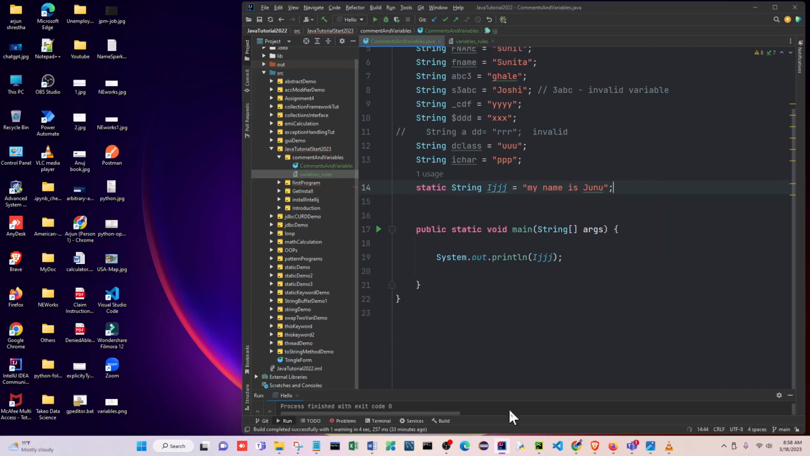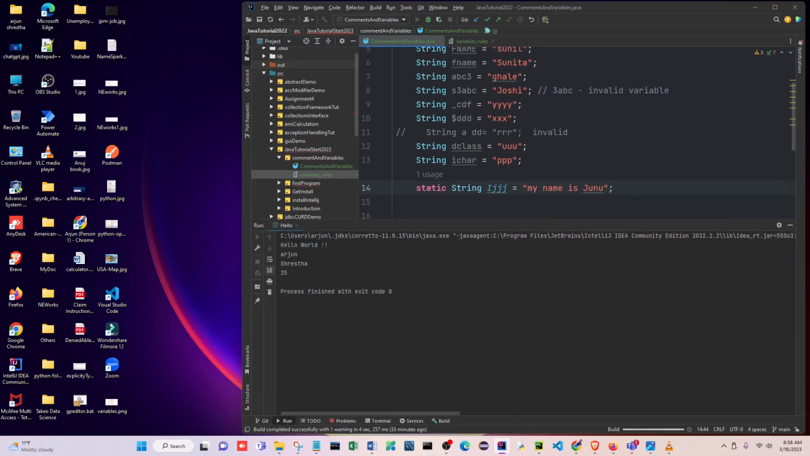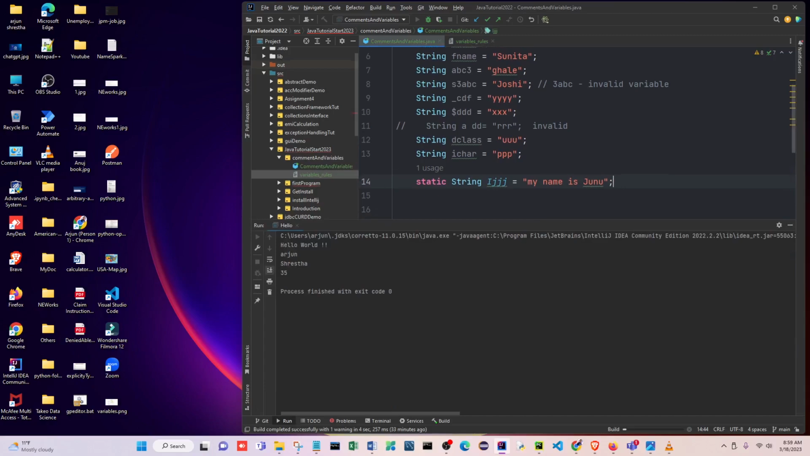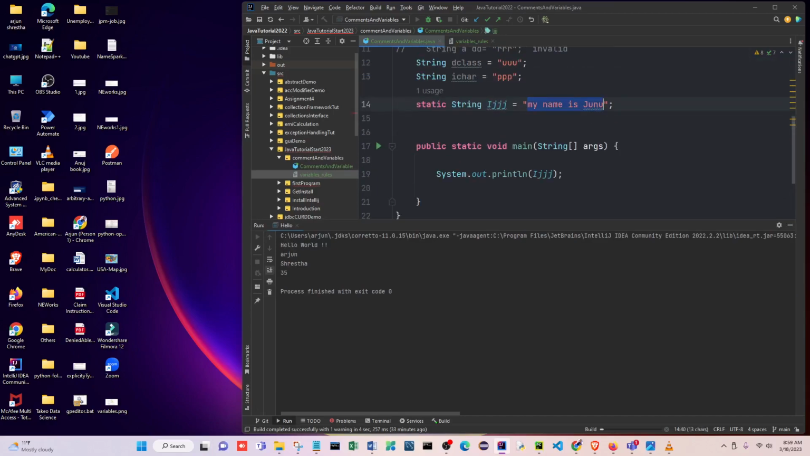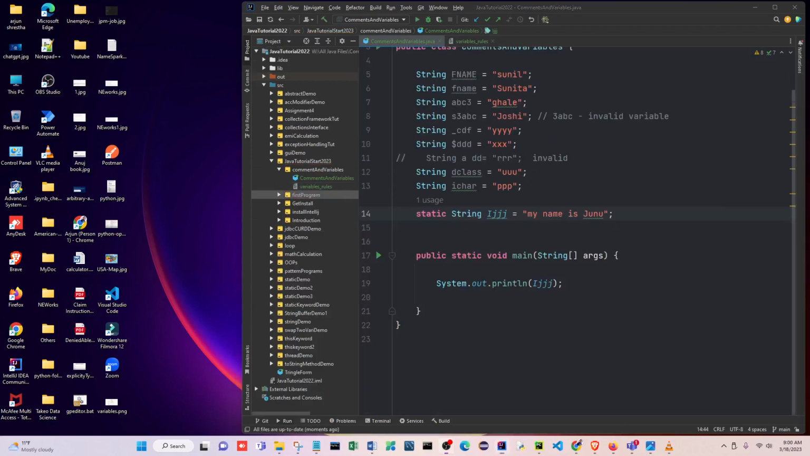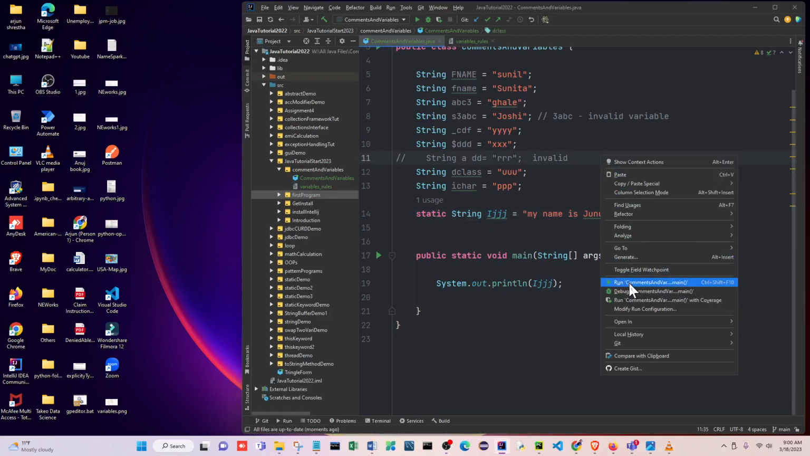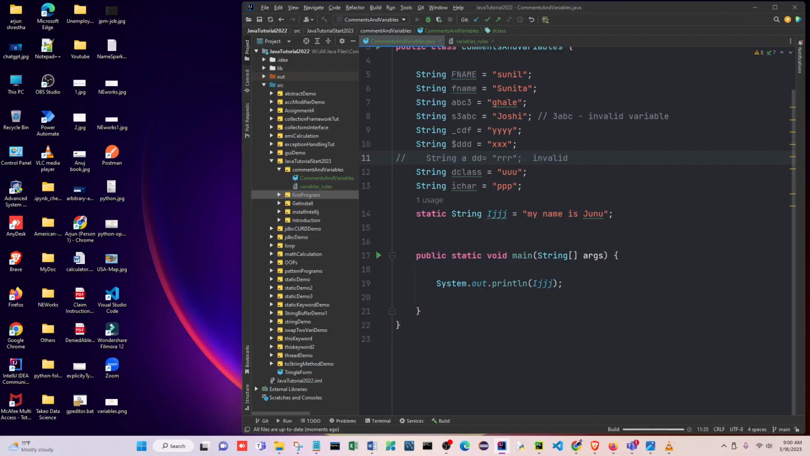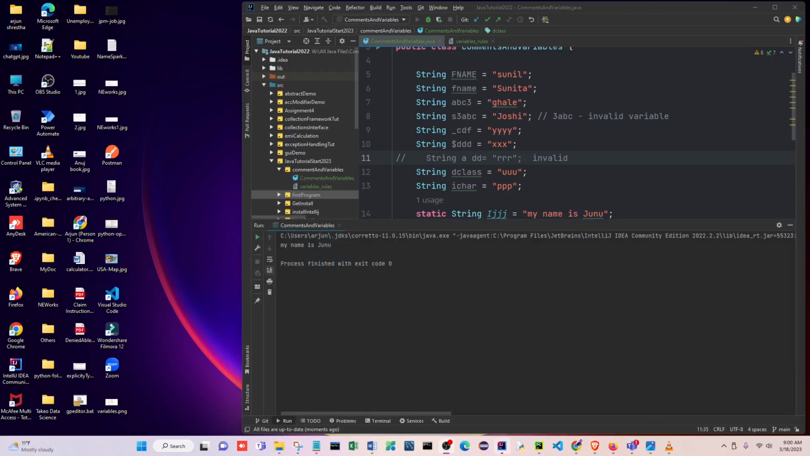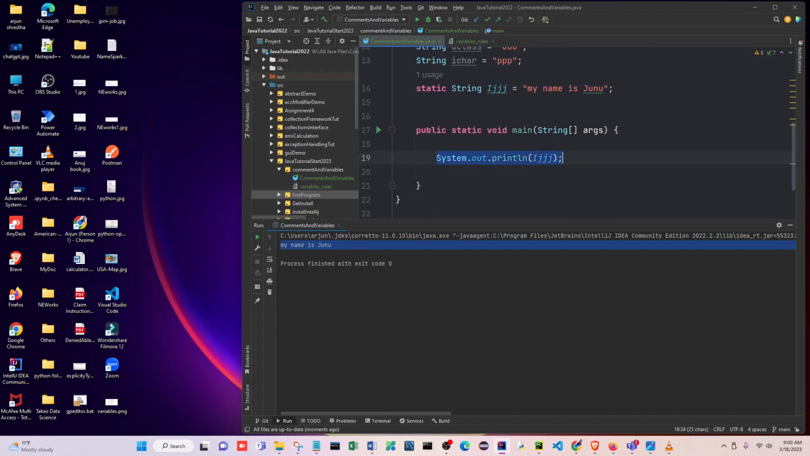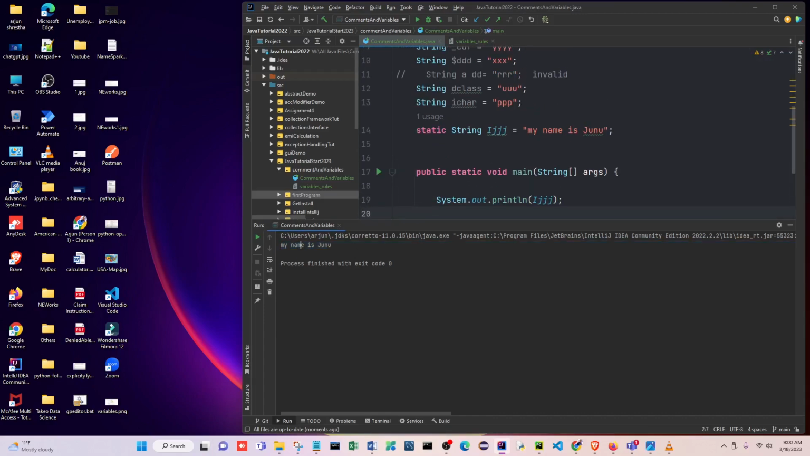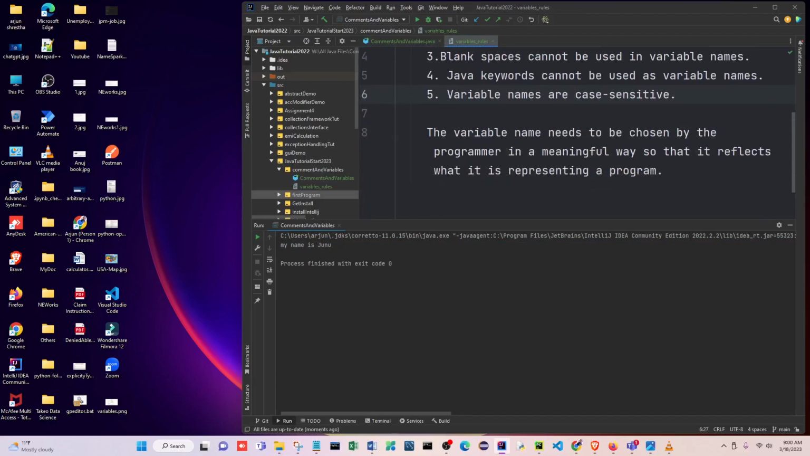Run this one. I'm just printing this one. Just right click this one and run it. Let's see. Okay, so here you go. This is what we print, right? What I'm showing here is that this is case sensitive.